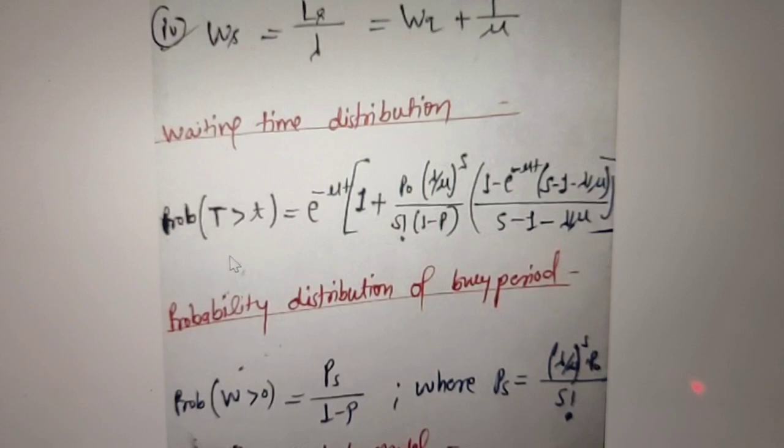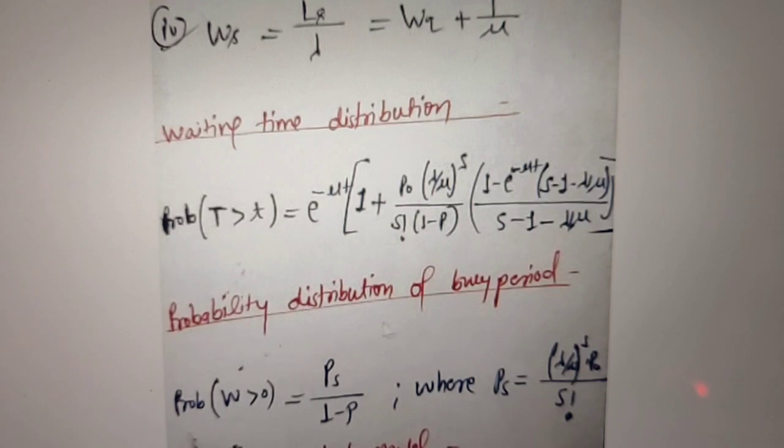The probability that T is greater than t, where T is a random variable, is equal to e to the power minus mu t multiplied by this term. So be careful to look at it.